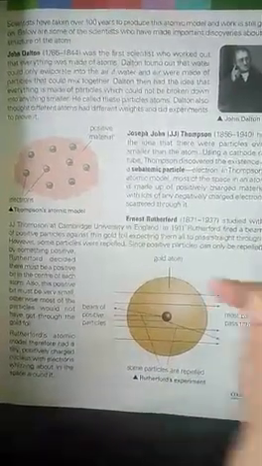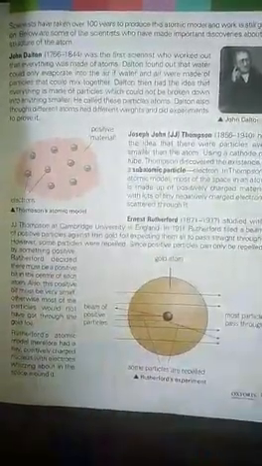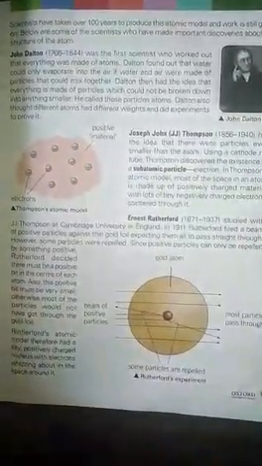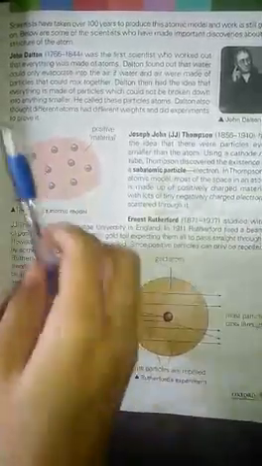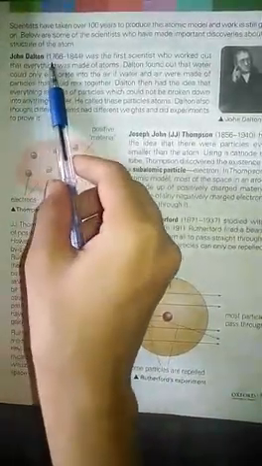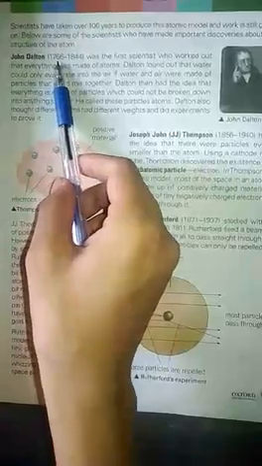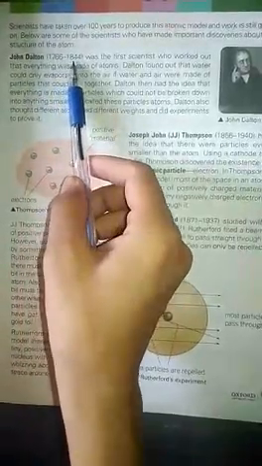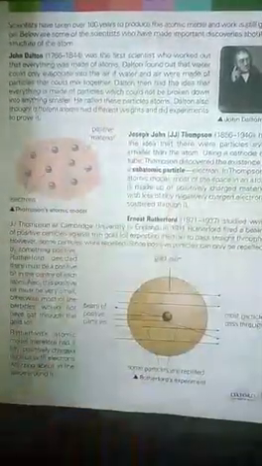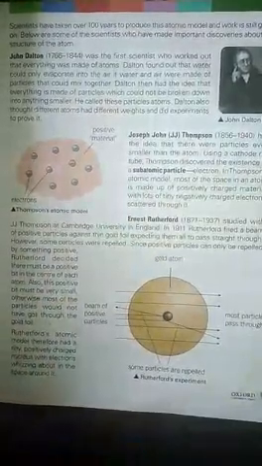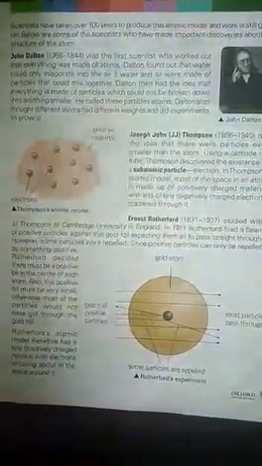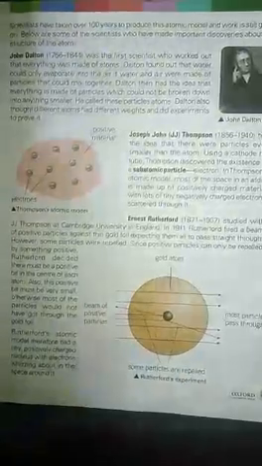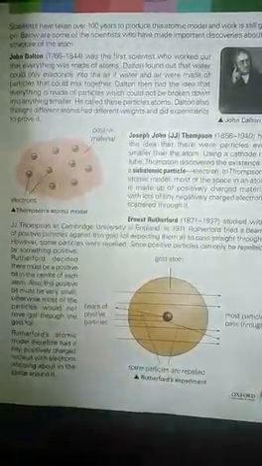Next we have studied the history of an atom, in which we have learned about different scientists' work, like John Dalton, who was born in 1766 and died in 1844. He worked on an atom and proved that all things are made up of small particles that are called atoms.